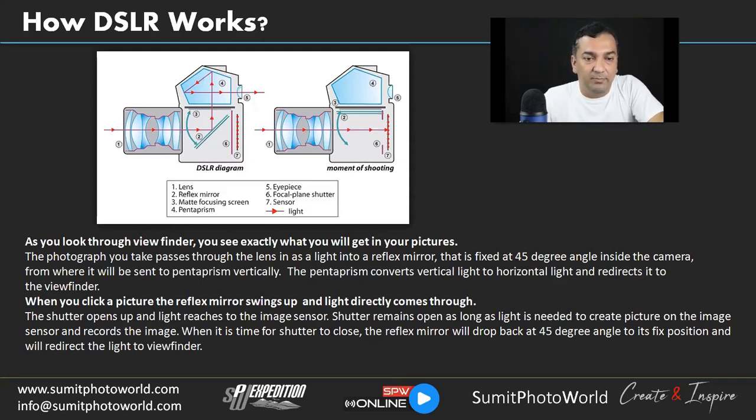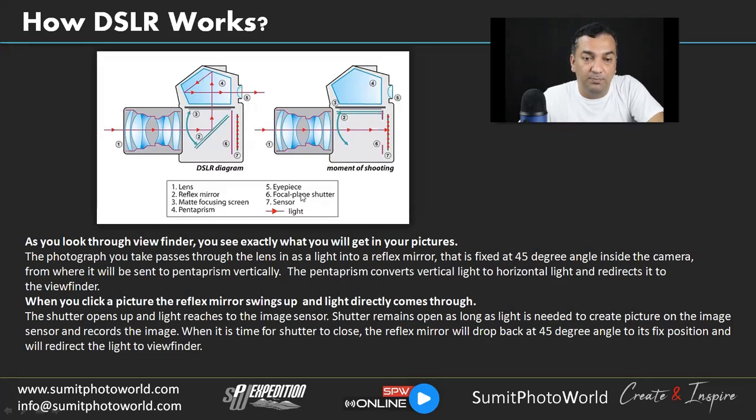So you can see the image here. There are two images. One is the DSLR diagram in a normal position, where we can look through the viewfinder and see whatever is in front of the camera. That's the very normal position. In this DSLR camera, you can see there are many elements. We have the lens, the reflex mirror, the focusing screen mat, and the pentaprism.